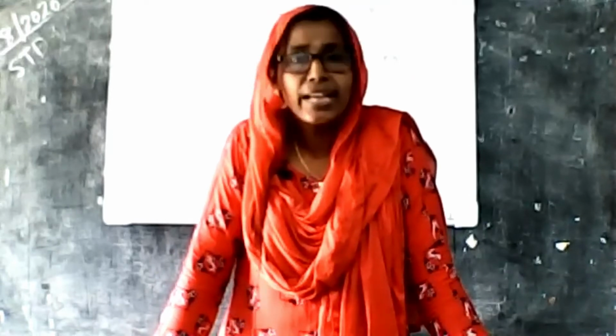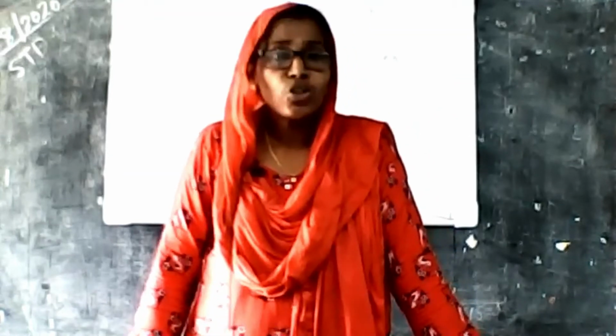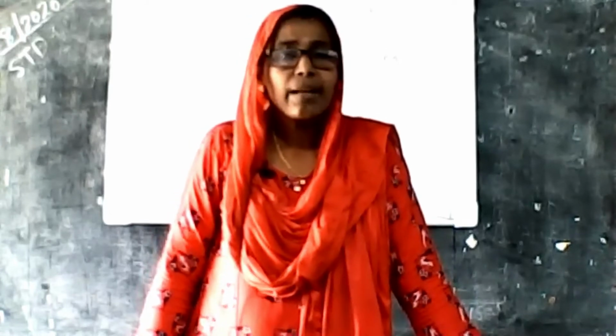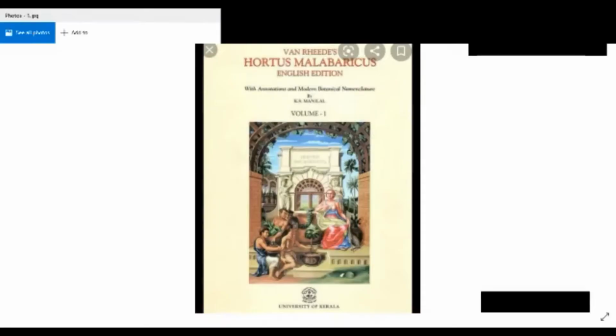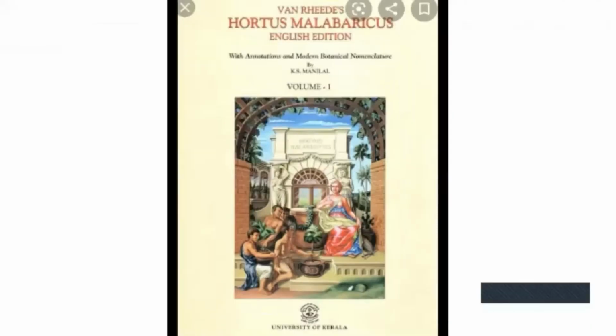Who? Itti Achyutan Vaidya. First, look at this picture: Hortus Malabaricus. It is a book. It deals with the medicinal plants of India. And who initiated the compilation of this book? Van Reed. Look at this picture of Van Reed.